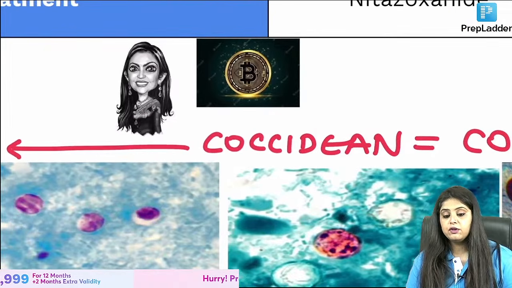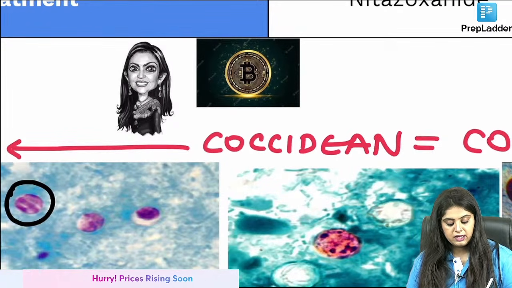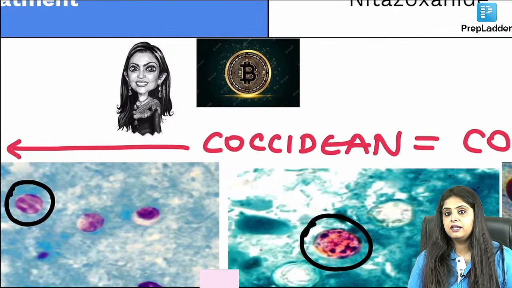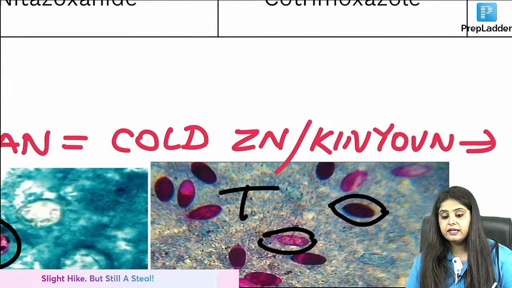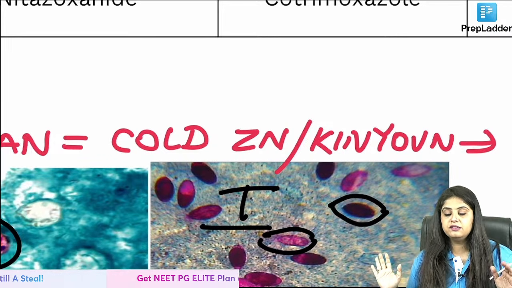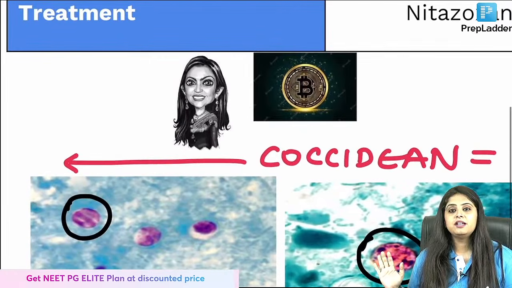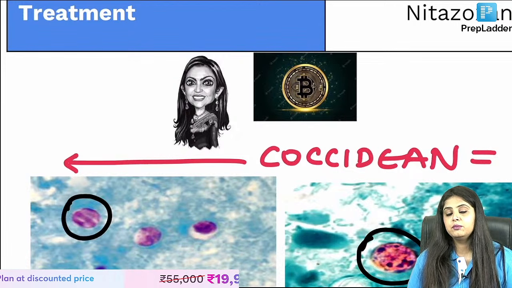Number 1, the best way of identifying the photo is, this is round, this is round, so these are the CC organisms. This one is coming out to be oval, so if it's oval then it is Isospora, so Isospora is the easiest. Coming back, the CC organisms, which is Cryptosporidium and which is Cyclospora?